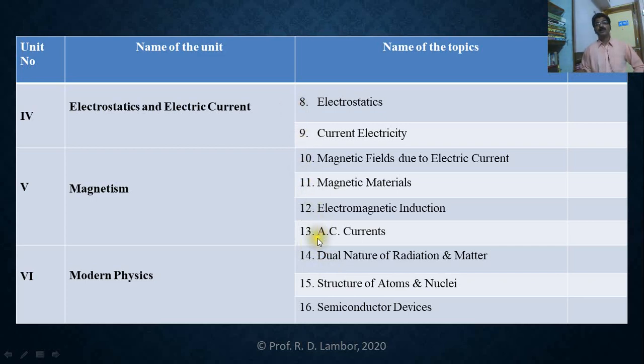First to 13 chapters are from the classical physics. And after that, 14, 15, 16, last 3 chapters are from the modern physics. Okay. That is only to understand various branches, and from each branch you are studying one or more chapter.